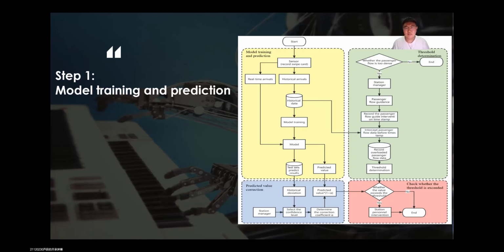At the same time, we also get the real-time data and use the trained model to predict the passenger flow after the real-time data and get the data of test sets. Before we perfect the system, let's first use the test set data to further improve the system rather than using the forecast data to predict the traffic.